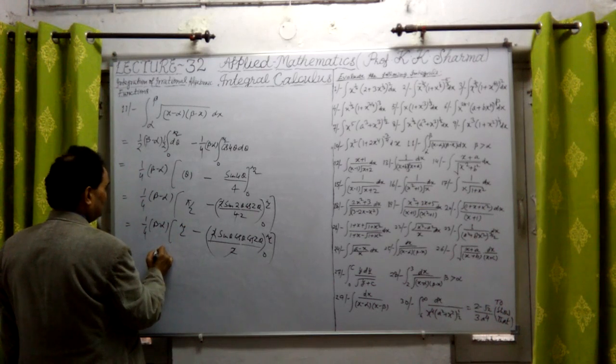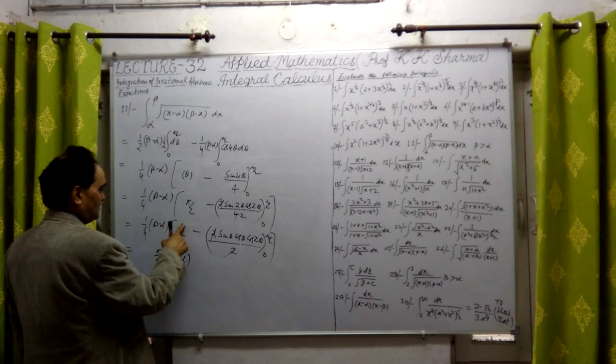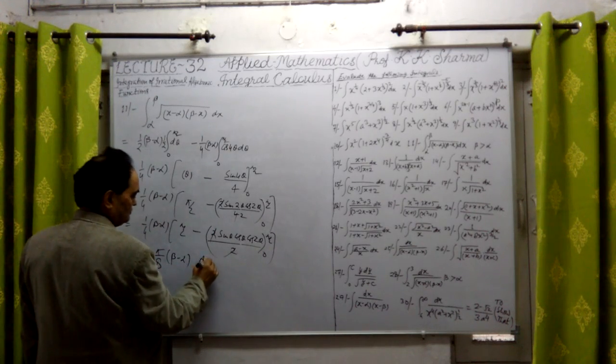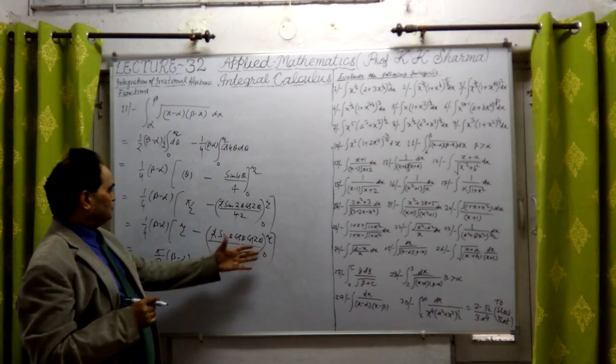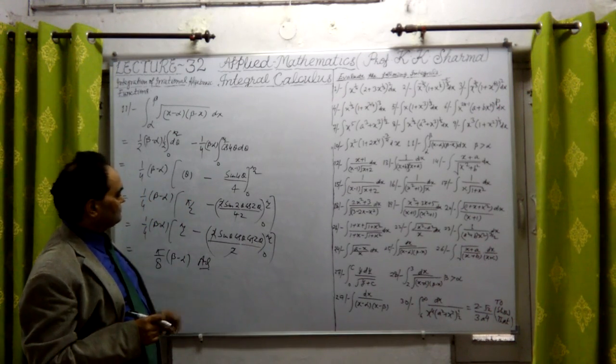2, that means pi upon 8 into minus sign, pi upon 8 into beta minus alpha. This is the only answer. So this will be 0. Pi upon 2, pi upon 4, pi upon 8, beta minus alpha.